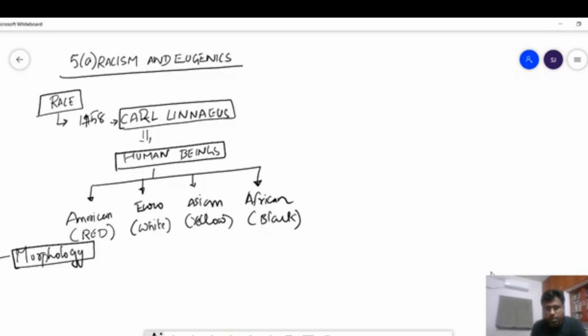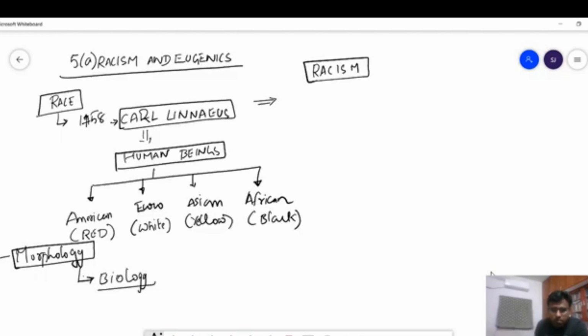But at that time, the concept of race or racism was very prevalent, and it was not seen as improper to use such language. This was the start where he classified people into different races. Race is classifying people based on morphology, which he thinks is biological.